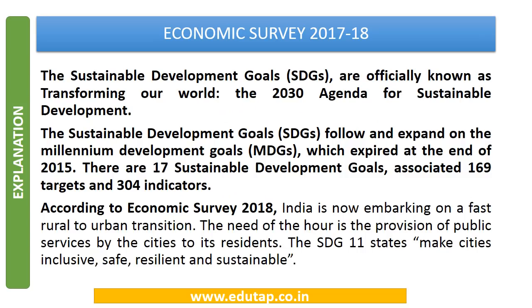So Sustainable Development Goals are the 2030 agenda for sustainable development. So these are to be achieved by 2030, and these are the successor goals after the Millennium Development Goals. There are 17 Sustainable Development Goals, and they have associated 169 targets and 304 indicators. And Economic Survey 2018 makes a special reference towards Sustainable Development Goal 11. So this can be asked in exam.